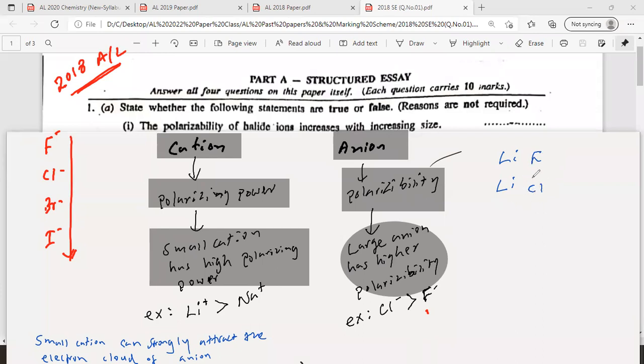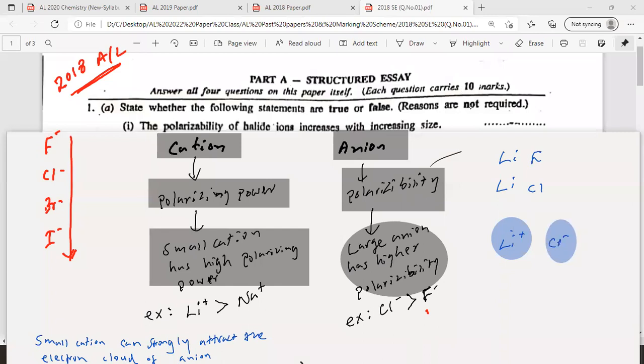Therefore, this one has more covalent character. Because if it is fully ionic, we expect Li plus and Cl minus to stay as two separate ionic spheres, pure ionic.